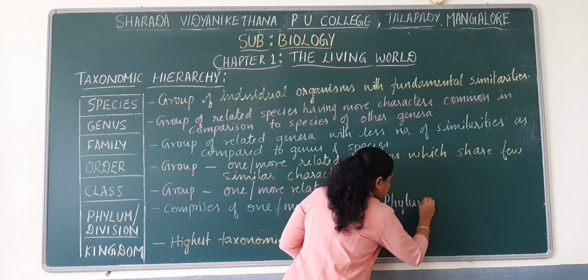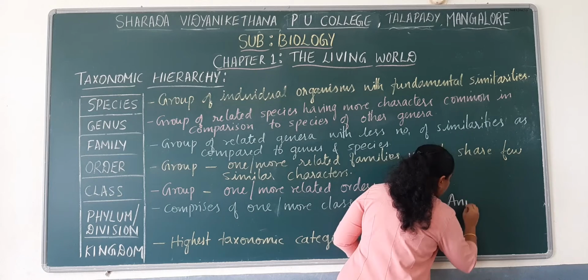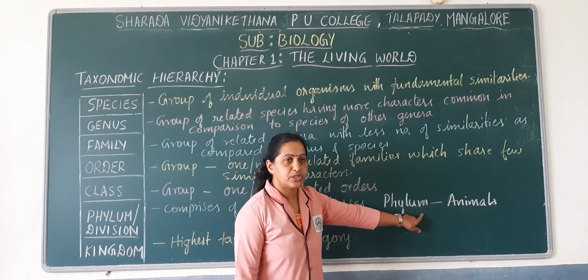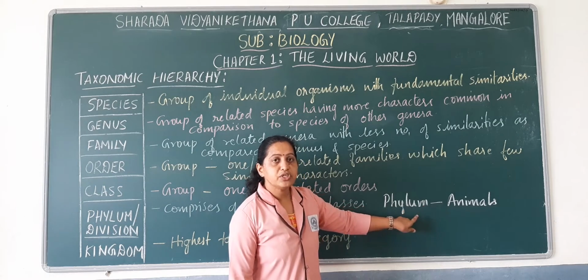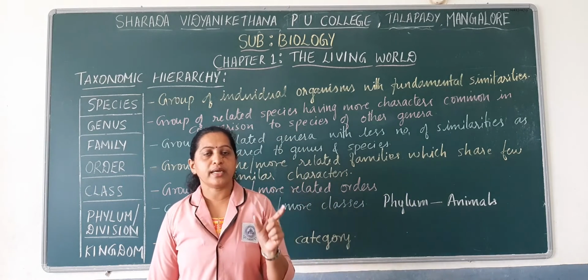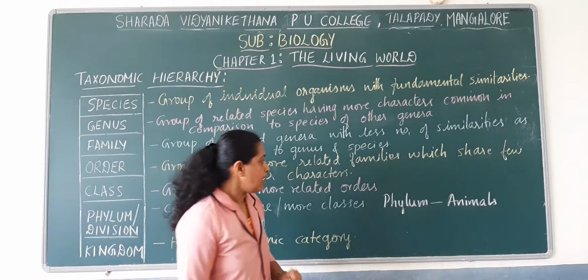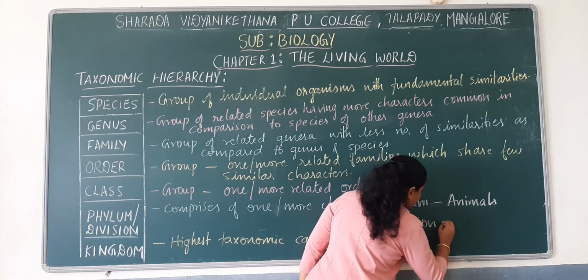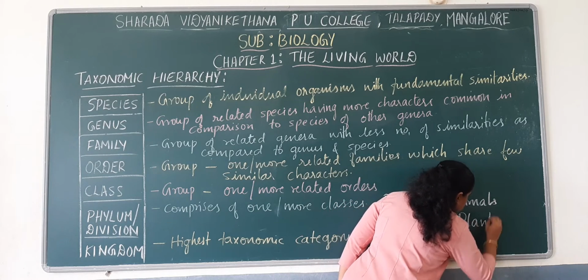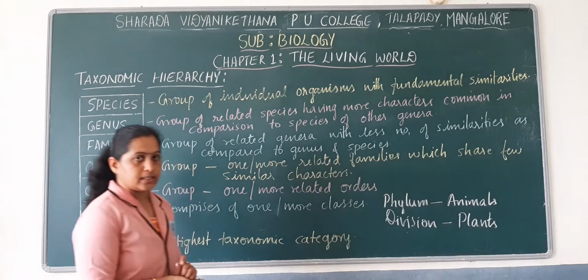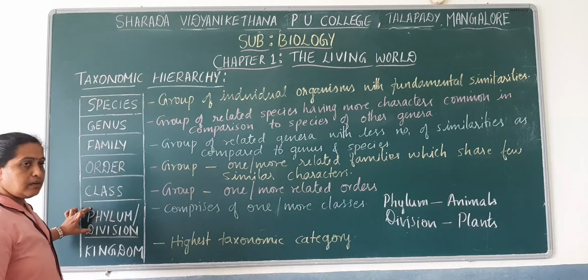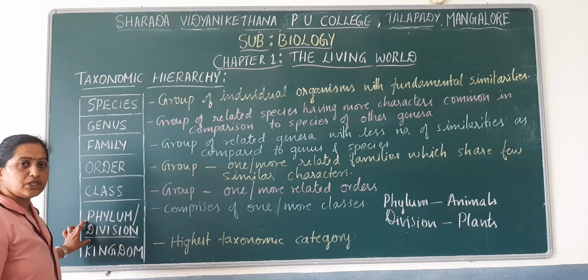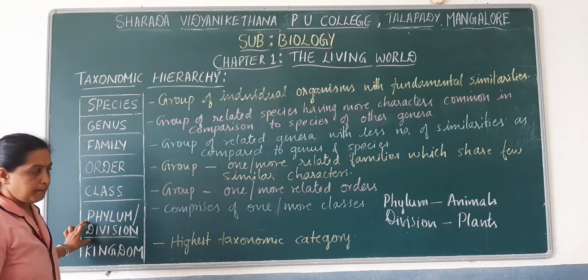Phylum is used for animals. While classification of animals is done, we have to mention phylum. And division is that particular taxonomic category that is mainly used for plants. So phylum is used during classification of animals. Division is used during classification of plants.